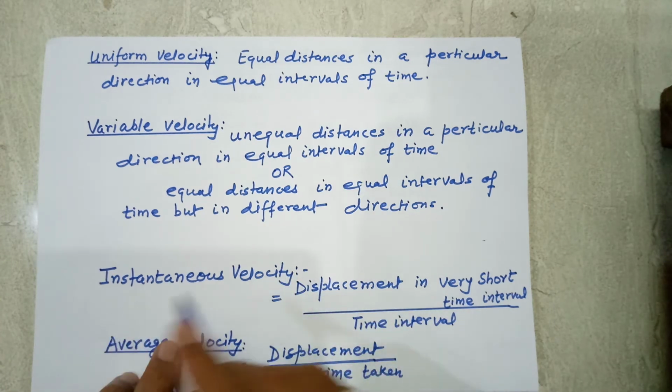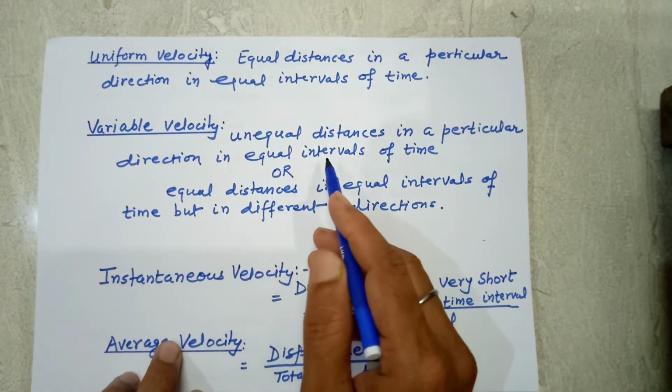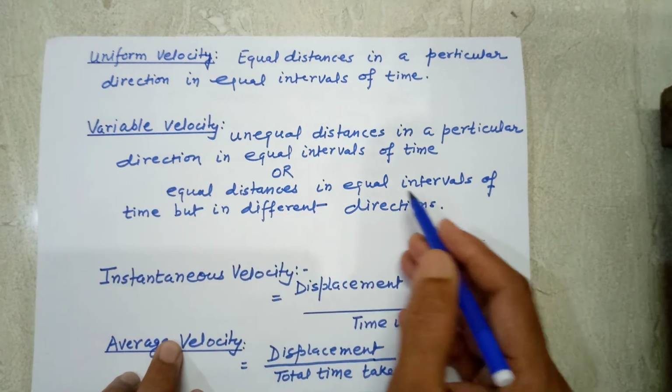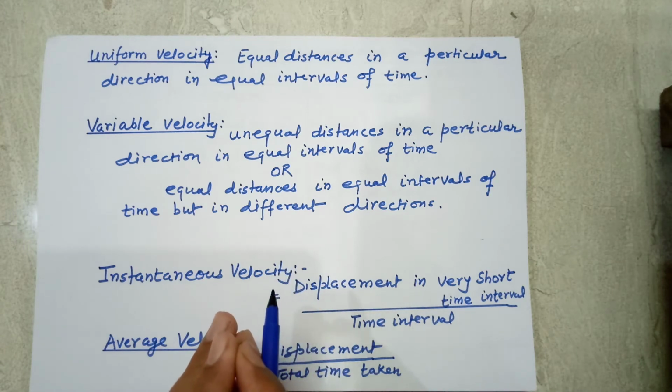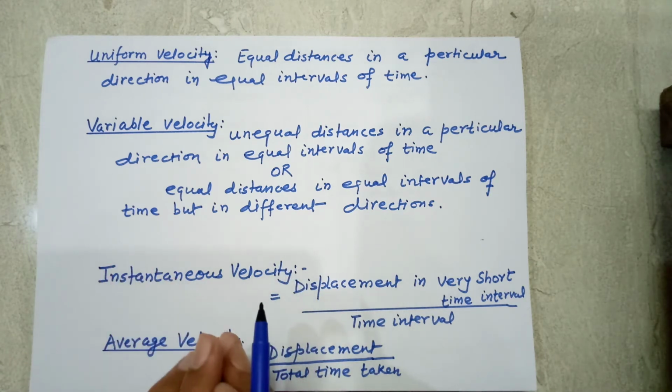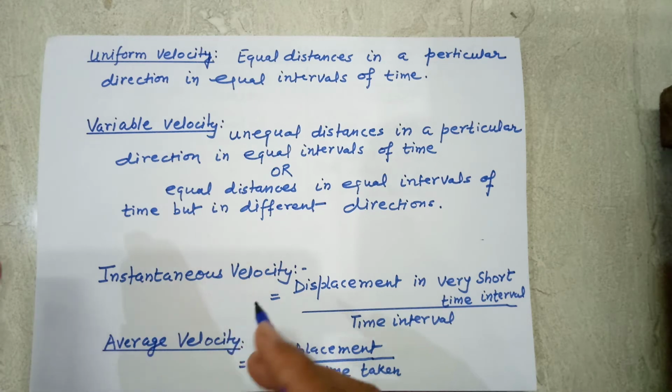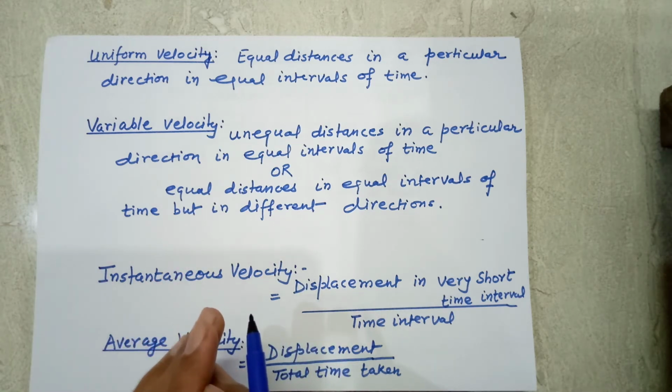But if the direction is changing and the body is covering equal distances, then also the velocity is variable velocity, because velocity has both direction as well as magnitude.